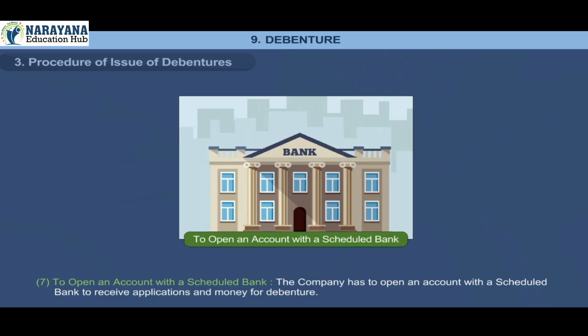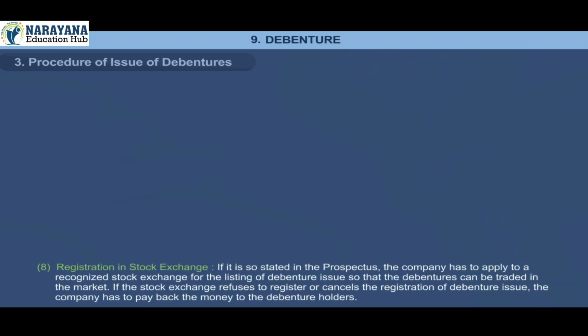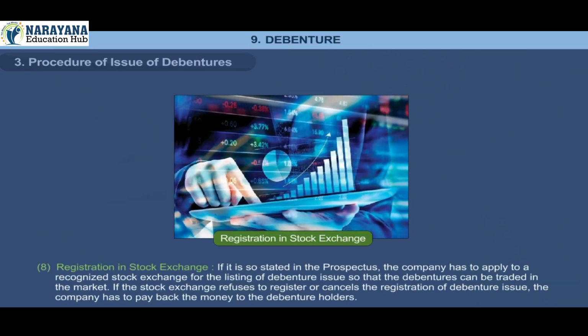7. To open an account with a scheduled bank. The company has to open an account with a scheduled bank to receive applications and money for debentures. 8. Registration in stock exchange. If it is so stated in the prospectus, the company has to apply to a recognized stock exchange for the listing of the debenture issue so that the debentures can be traded in the market. If the stock exchange refuses to register or cancels the registration of the debenture issue, the company has to pay back the money to the debenture holders.